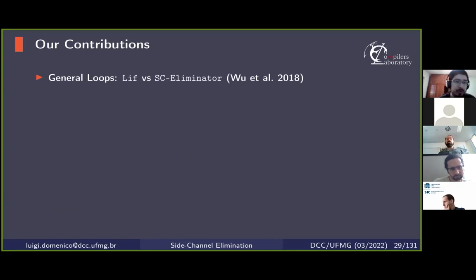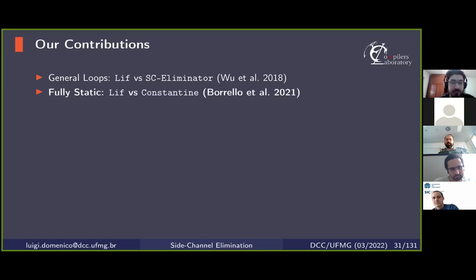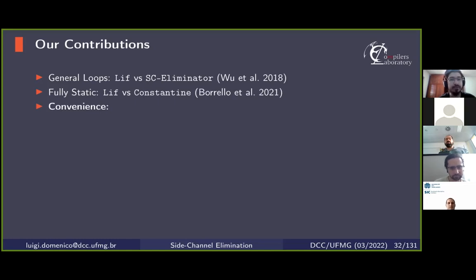And in comparison to the work of Borel et al. from 2021, our transformation is fully static. And finally, in contrast to FaCT, which is a domain-specific language introduced by Cauligi et al. in 2019, we can transform programs written in a general-purpose language like C.